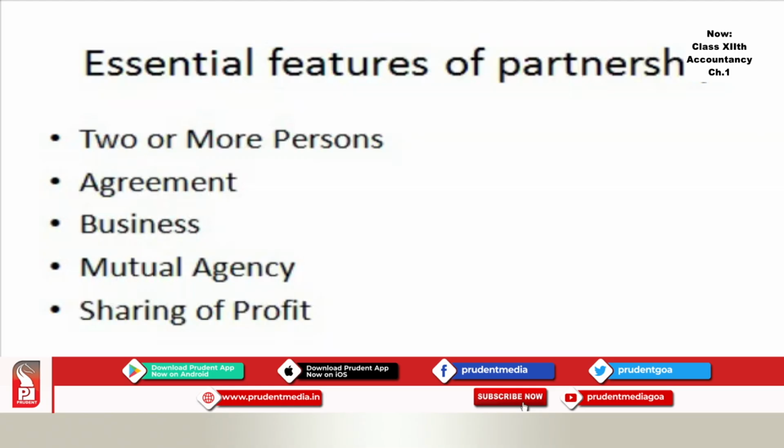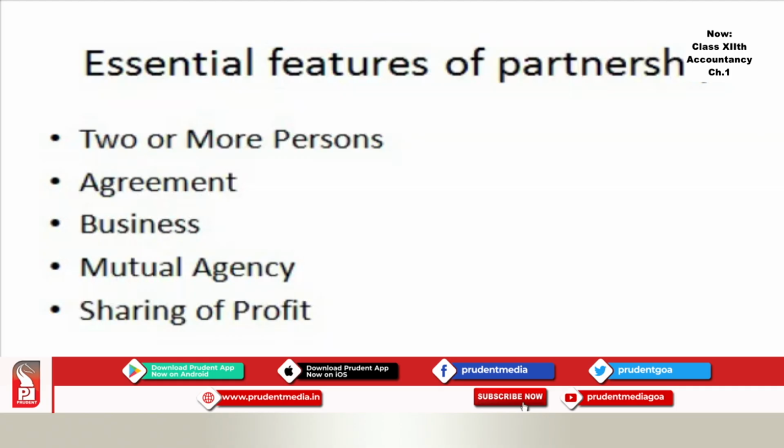But if they are in the business of purchase and sale of property or sale of land for the purpose of making profit, they will be called partners. I think this is very clear to you. Then the fourth essential feature of the partnership is mutual agency. The business of a partnership concern may be carried on by all the partners or any one of them acting for all. This statement has 2 important implications.